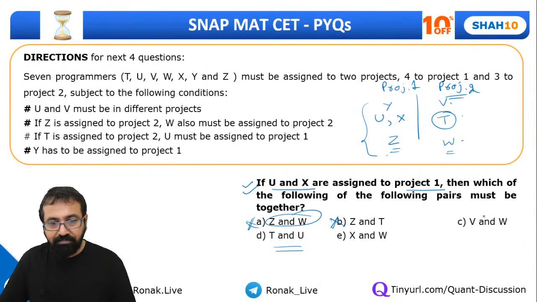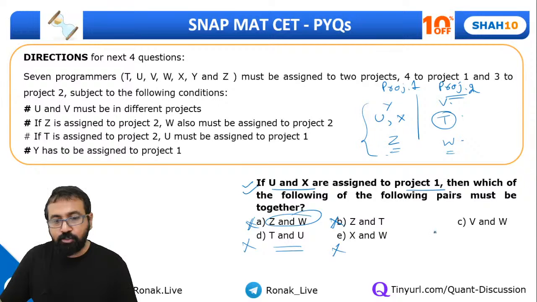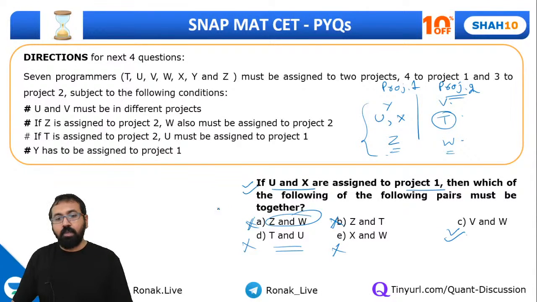V and W, yes, see, V and W will always be together. If you observe, V and W look to be together. T and U, no, T and U are separate. X and W, X and W are separate. So this option has to be true. It has to be C.